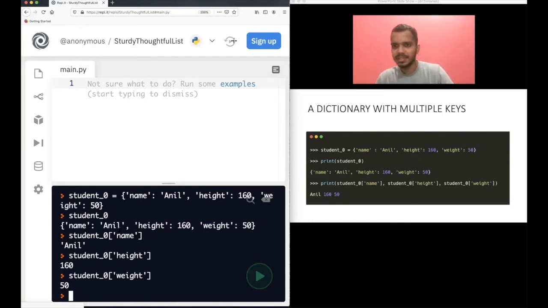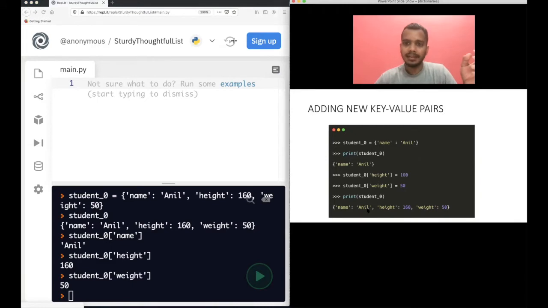It's quite similar to a list. Instead of an index like 0, 1, 2, you are using the key name. You see what the key is here? The name is the key, Anil is the value. So when you type student_0 name, it will give you the value stored in this key for this dictionary. That's how it happens.